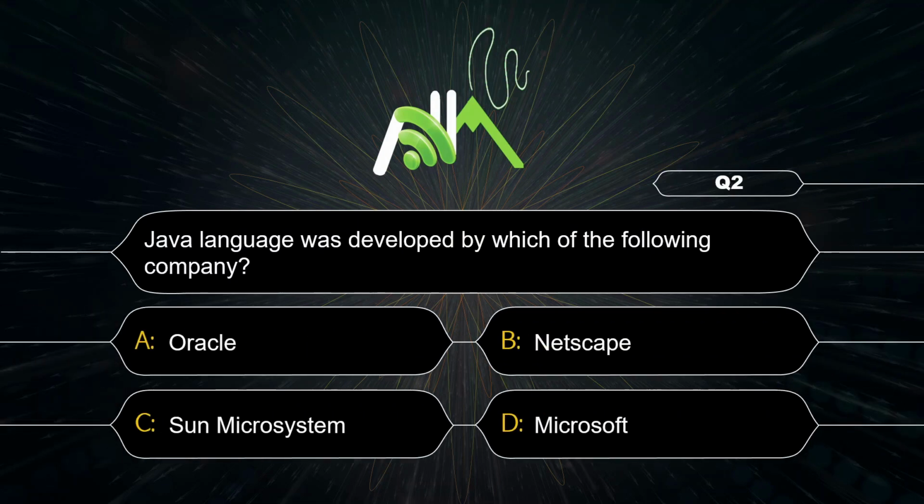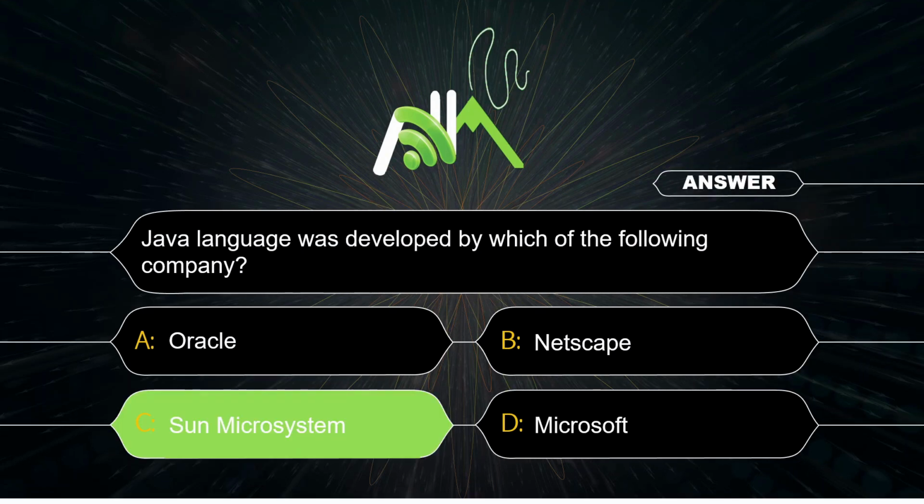Yes, very important question. Java language was developed by whom? Or you have to name the company which developed this language. And the correct answer is Sun Microsystems. It is a very important one. And it was developed in 1991.